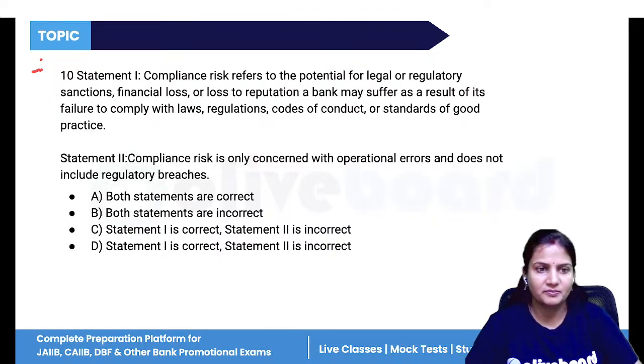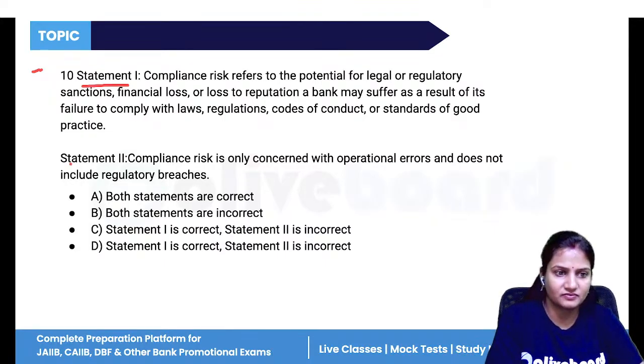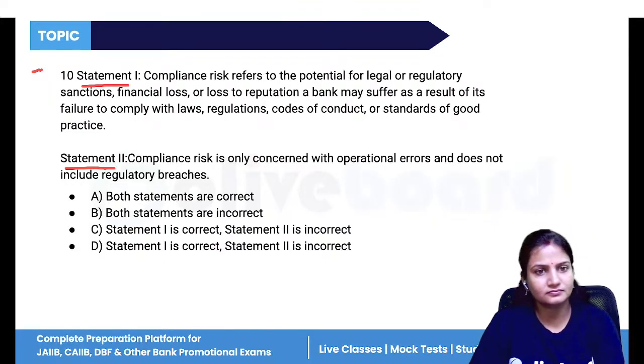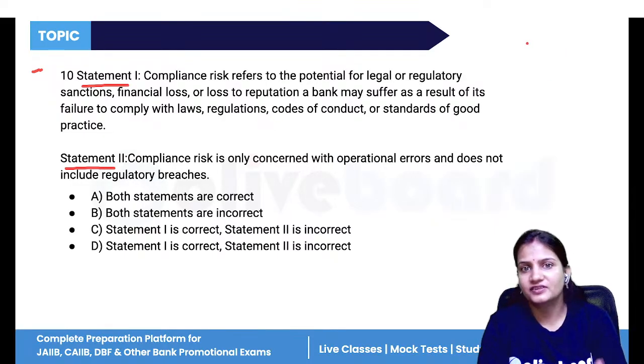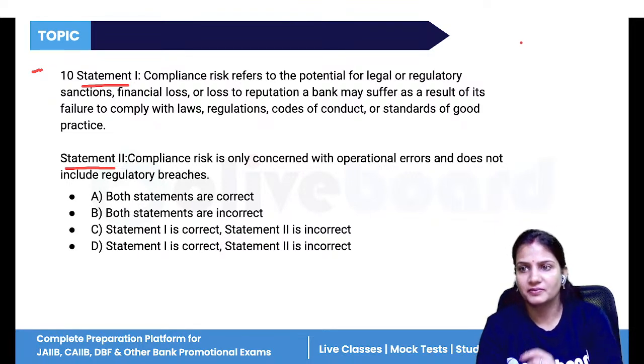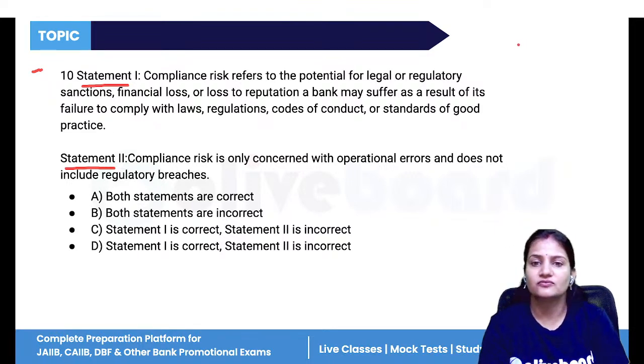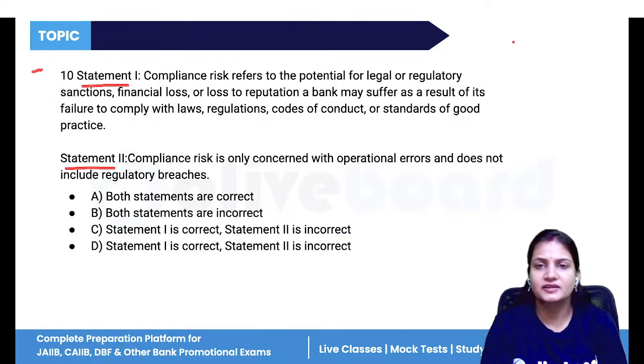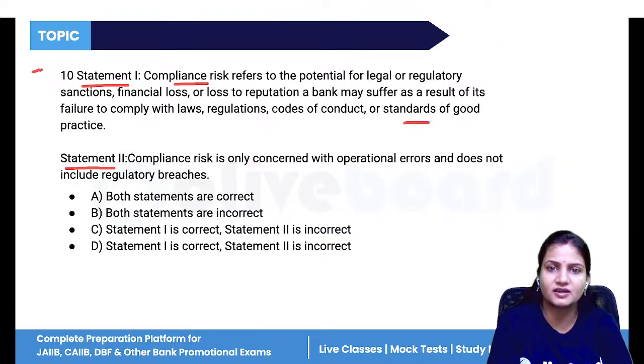Now, question number 10. Again, two statements are given. What is compliance risk? The risk basically emerges when the bank has not followed the compliances, when the bank has done any kind of non-compliance. Either the bank has not followed any rules, laws, regulations, code of conduct or standards of good practice. So that is compliance risk.